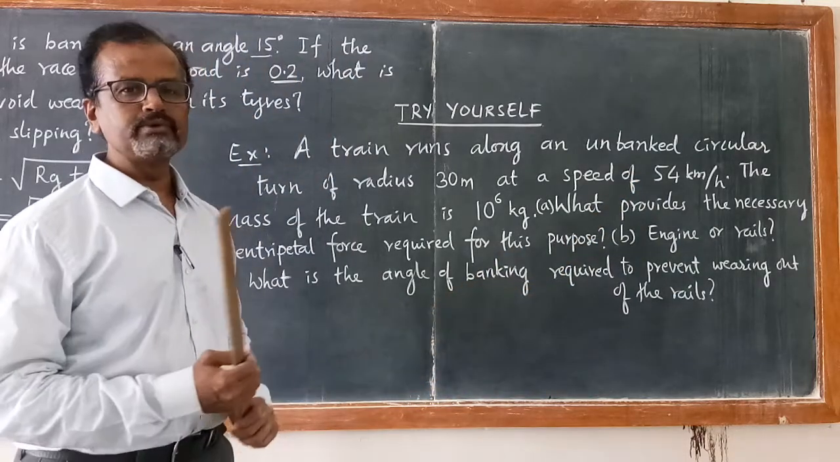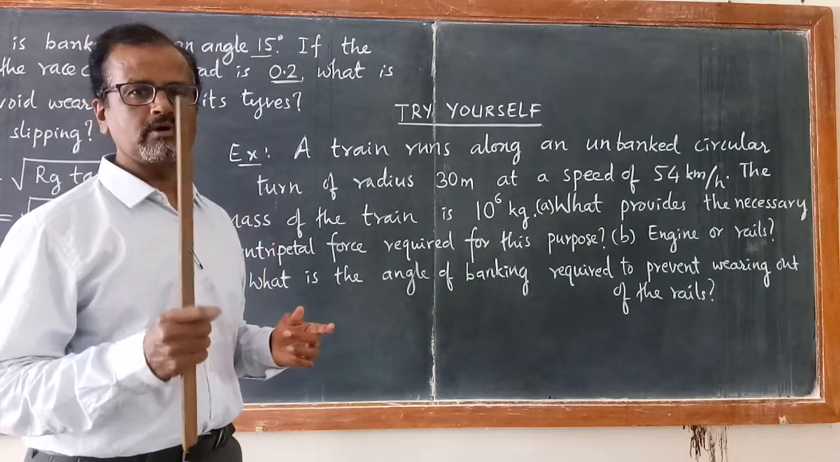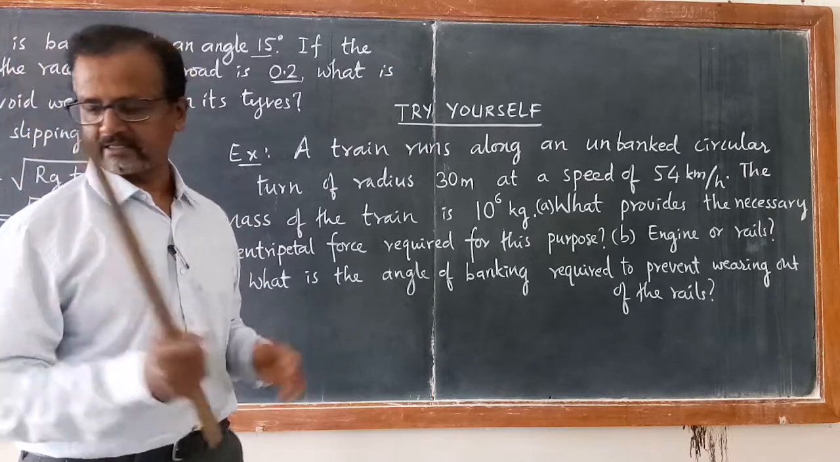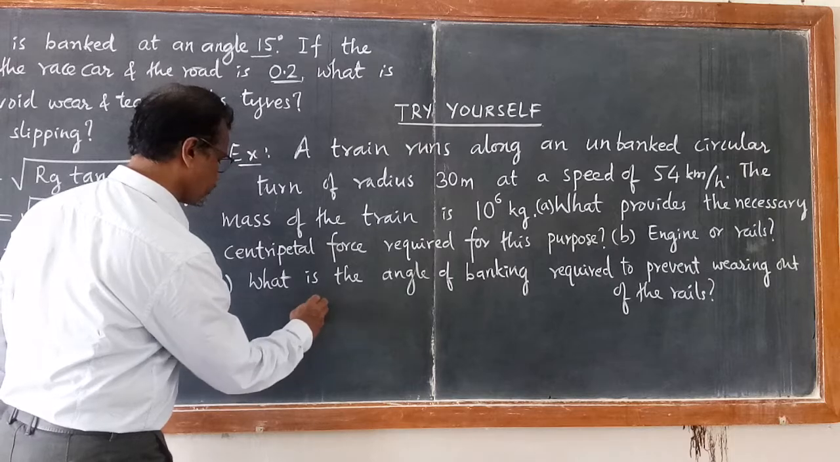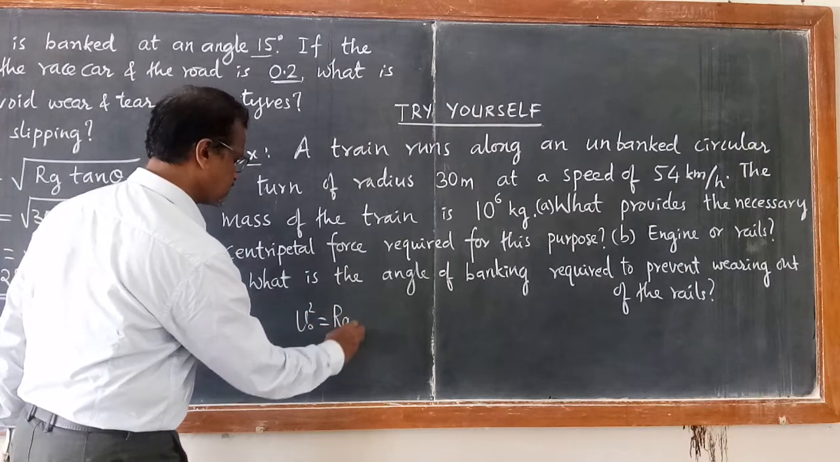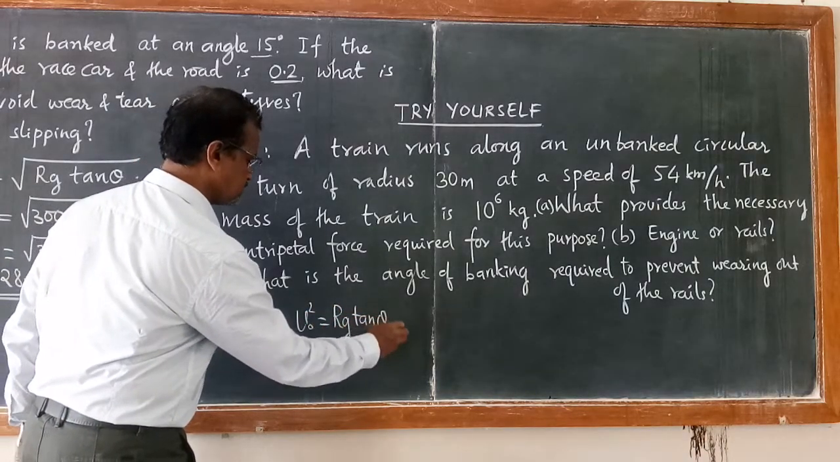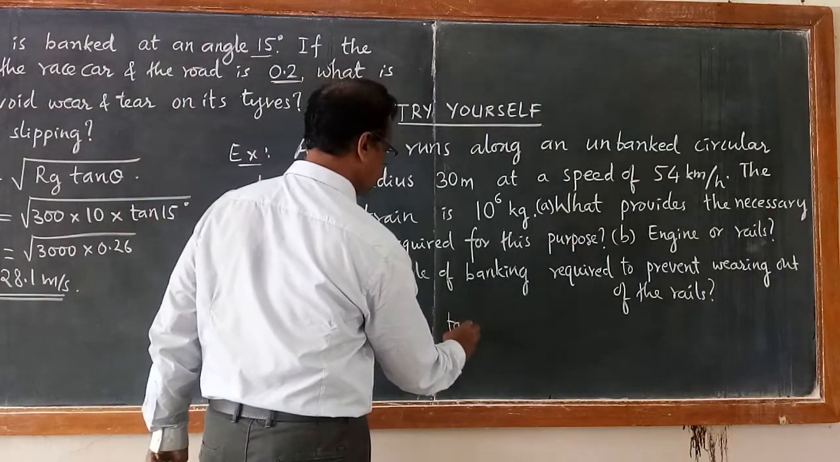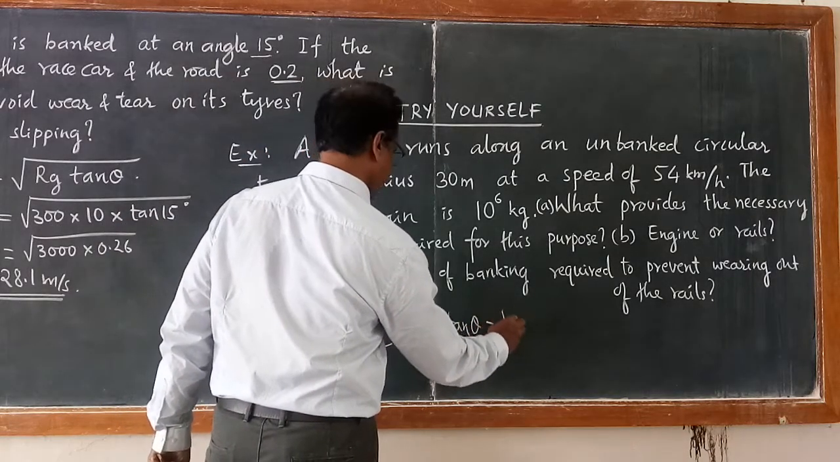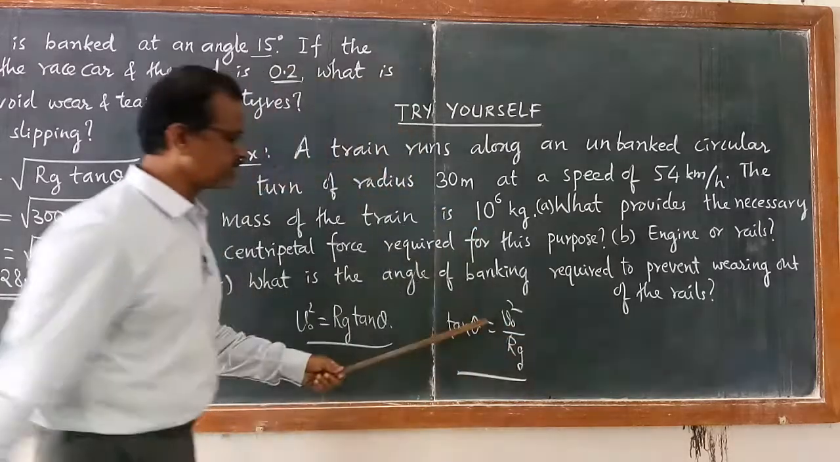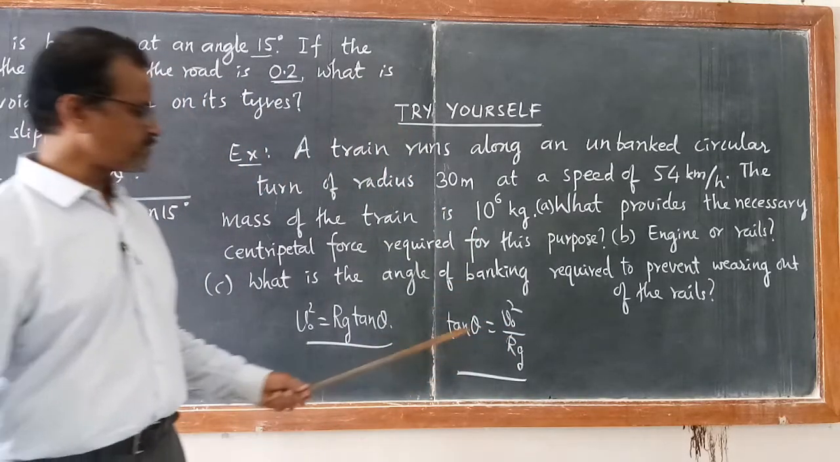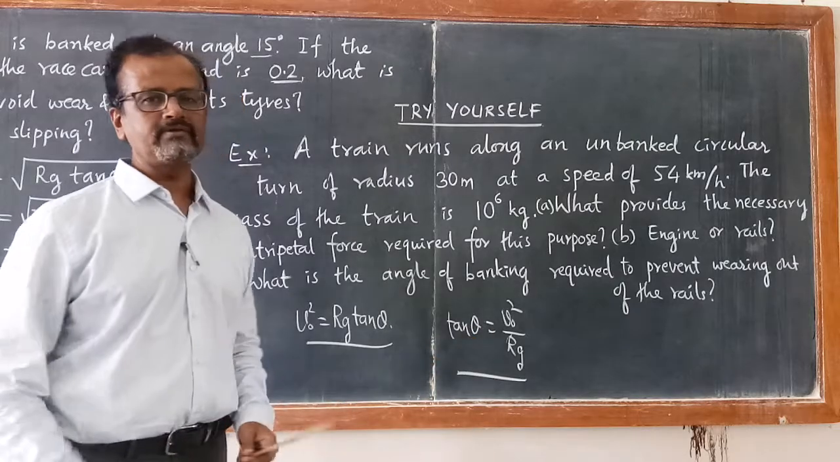Again you can use the same equation: V naught square is equal to Rg tan theta, where V naught is the optimum speed. So tan theta can be directly calculated as V naught square upon Rg. Just substitute the values, and from the table you can find the value of theta.